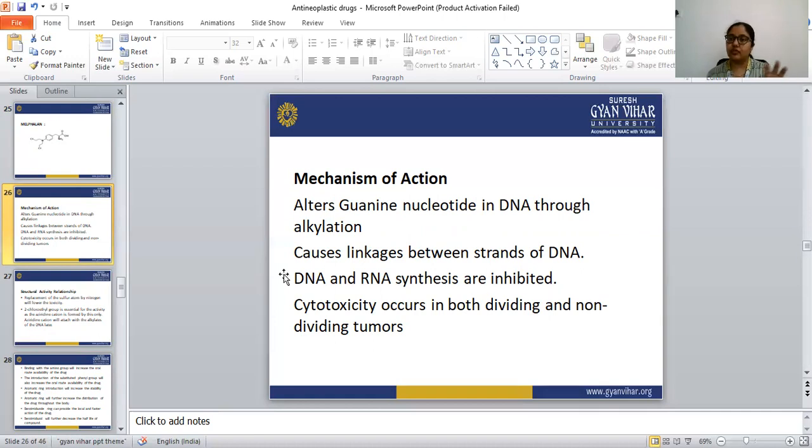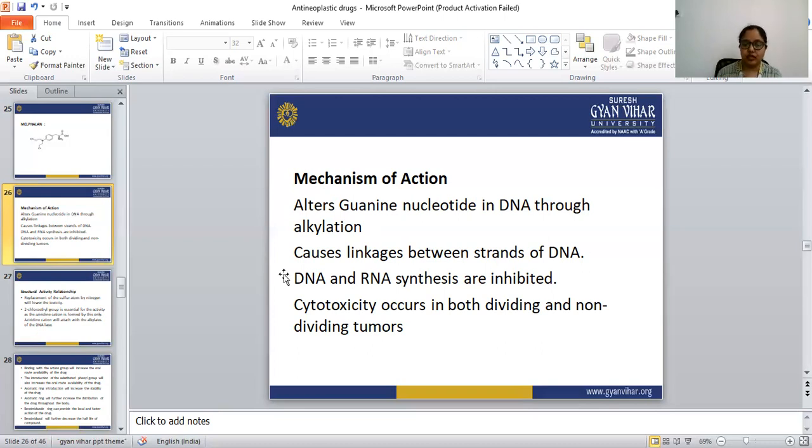So the structure of the DNA is impaired, and miscoding happens. Alkylated guanine always base pairs with thymine, but normal guanine always base pairs with cytosine. So that is the miscoding. When the miscoding happens, the whole amino acid sequence is disrupted, and that also disturbs the protein function and synthesis. So that is the main mechanism of action of each alkylating agent.